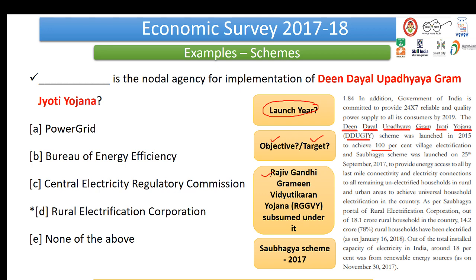Now friends, always keep in mind when you're approaching such questions, you always keep a tab on whether any of the scheme is subsumed under it, or is this a revamp of any previous scheme. So these are the things that you need to know. Just superficially knowing a scheme will never help you out, right? And then on parallel lines, on similar lines of this scheme, there was a Saubhagya scheme that was launched, right? It is very important for you to know about this scheme, right? The reason why we framed this question is there was a mention of this particular scheme in the economic survey, as you can see in the screenshot that is there on your screens.